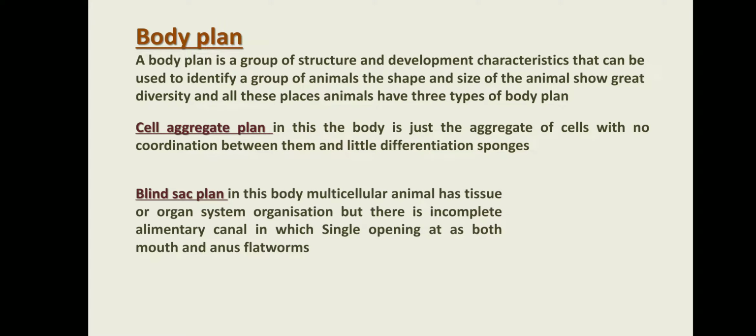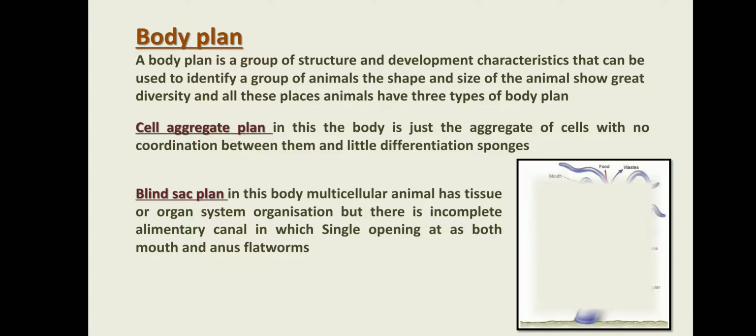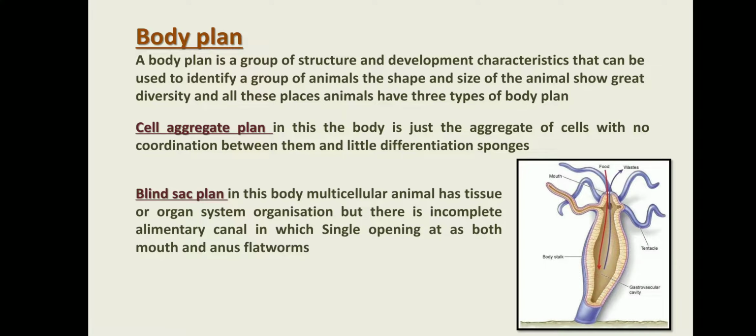Blind sac body plan means that in this body the multicellular animal has tissue or organ system organization, but there is an incomplete alimentary canal. Only a single opening is present for taking food and releasing waste material. Flatworm is a very good example, and this is hydra. Through the mouth, there is one opening that can take in food and release waste.